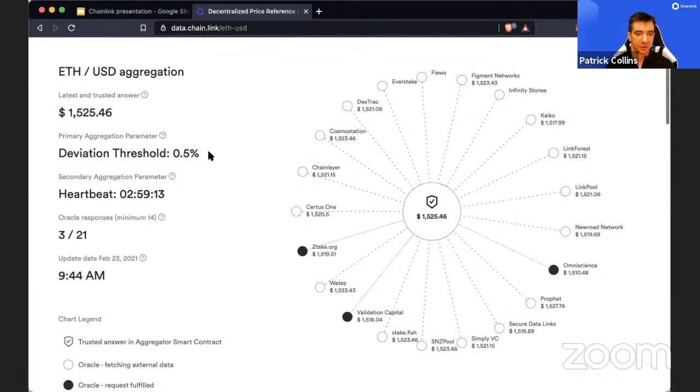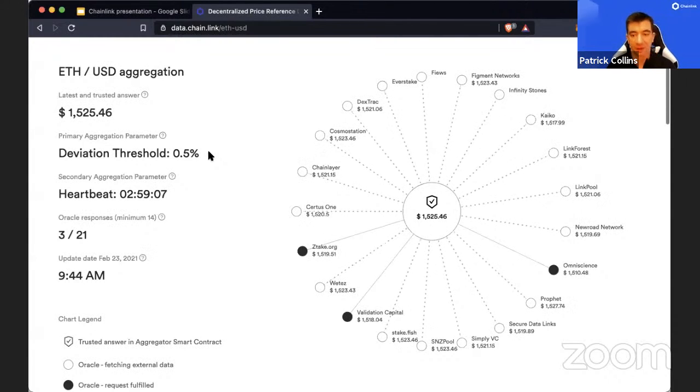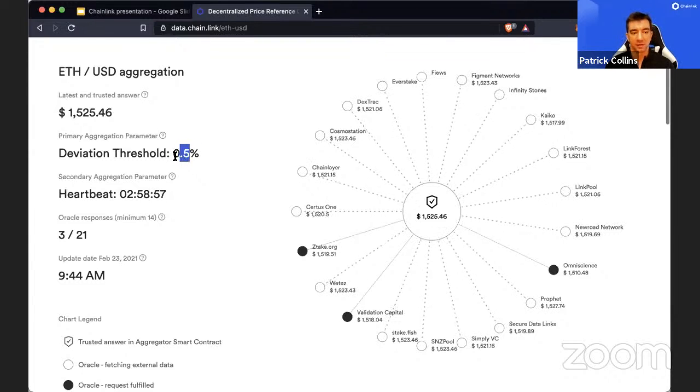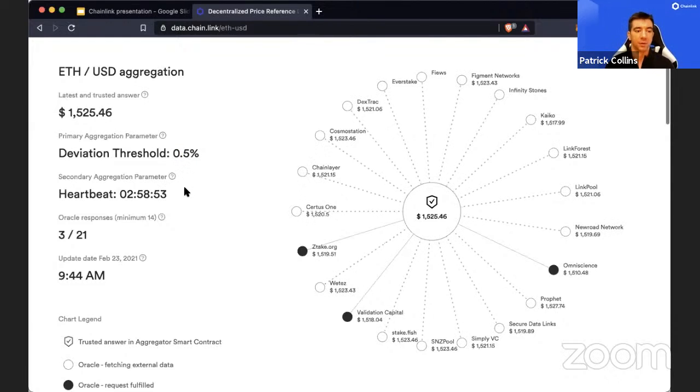So if you have a centralized oracle, could it be a lot faster at the moment? Yes, but these keep getting faster and faster, right? We recently updated deviation thresholds on a lot of nodes to 0.3%, and updated some heartbeats to being quicker. As the network matures, these are only getting faster and faster, more and more accurate, and also cheaper, right?